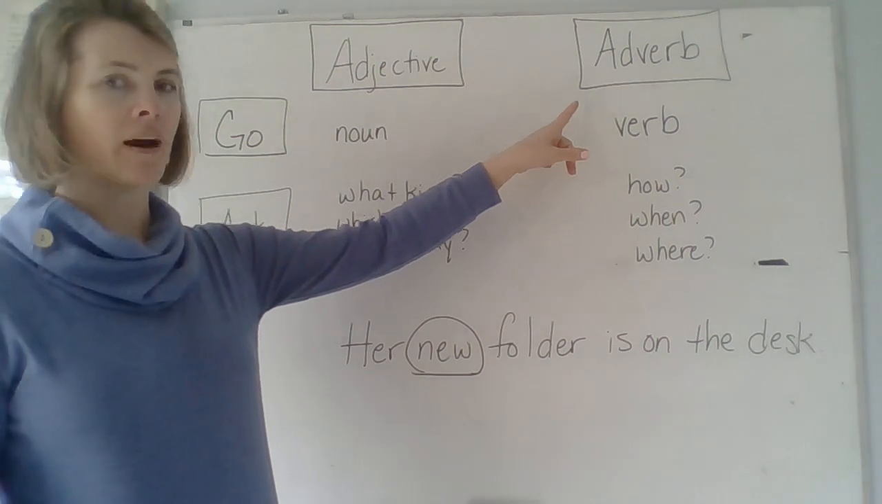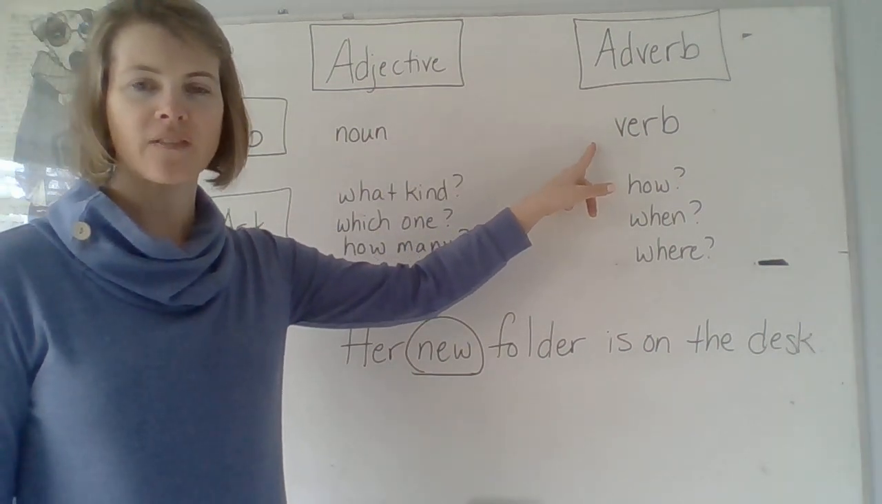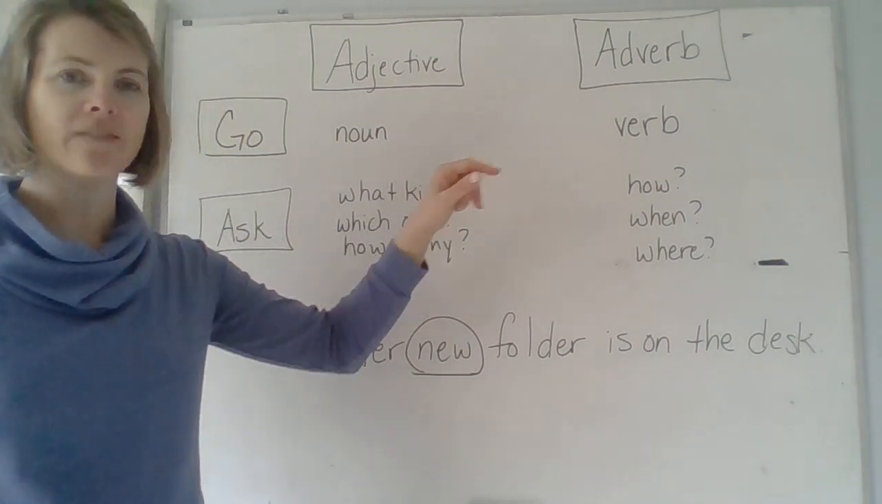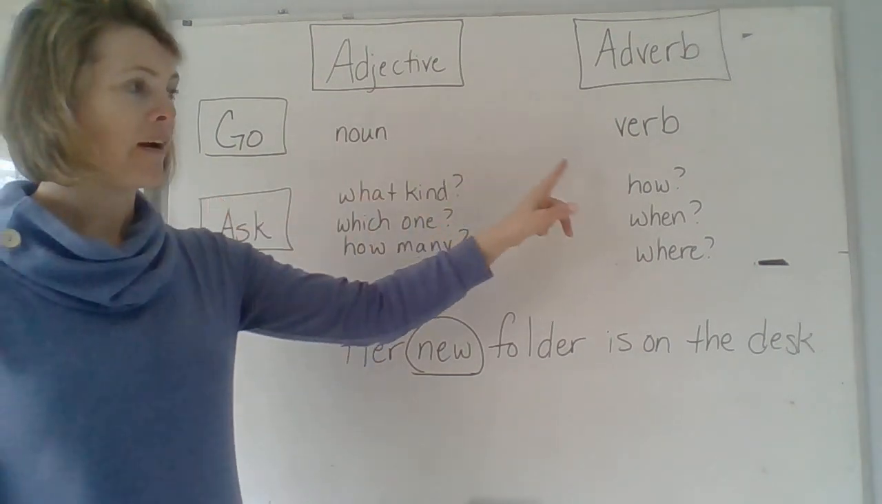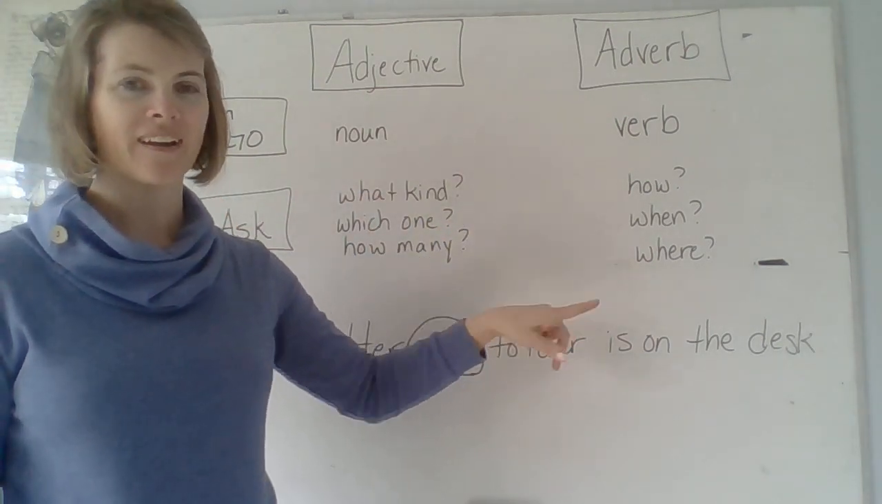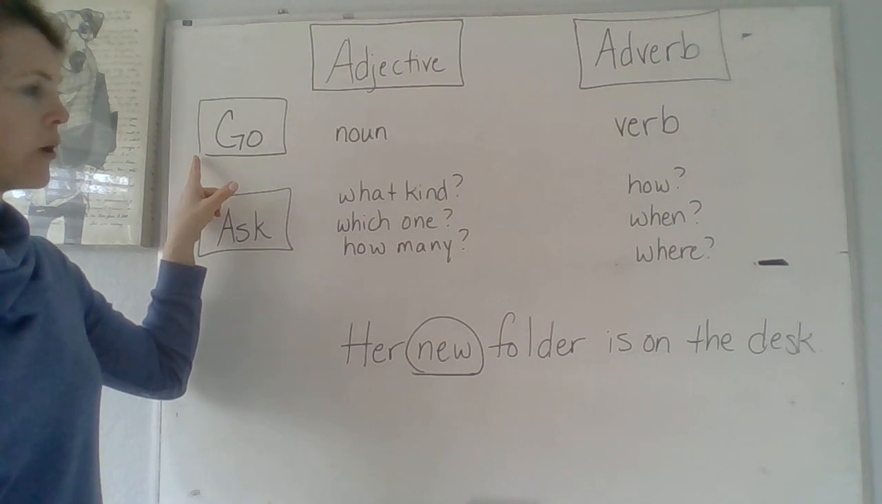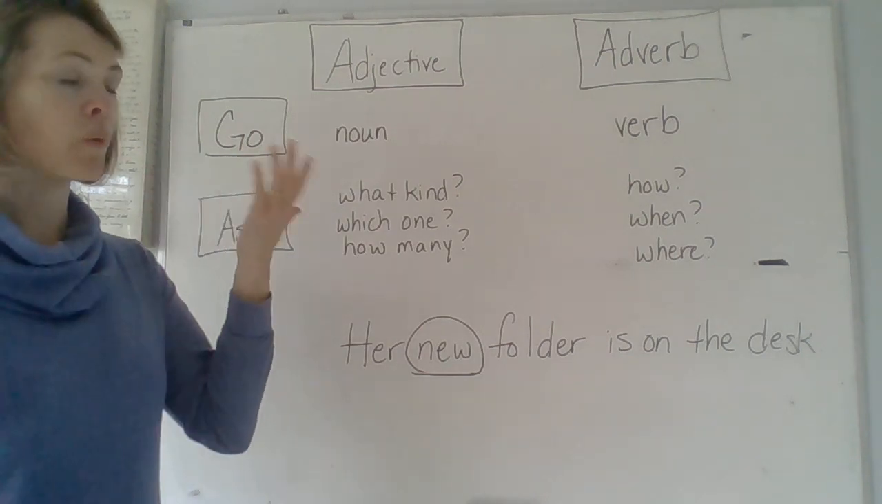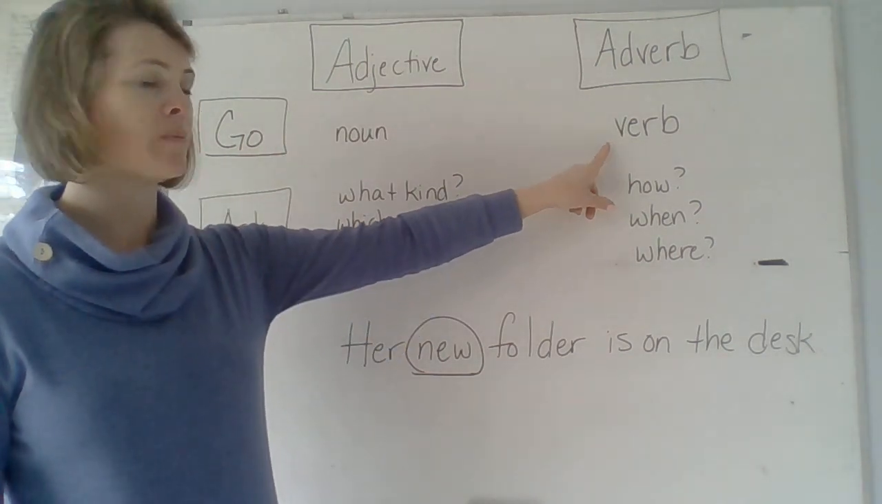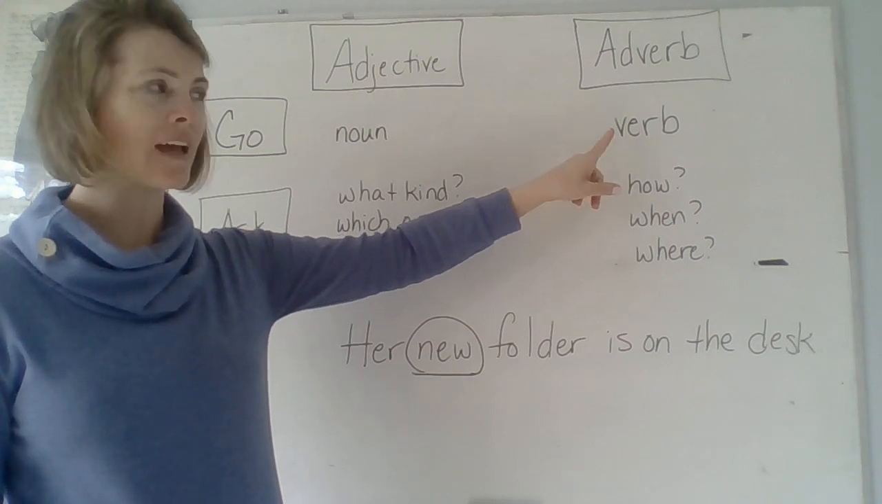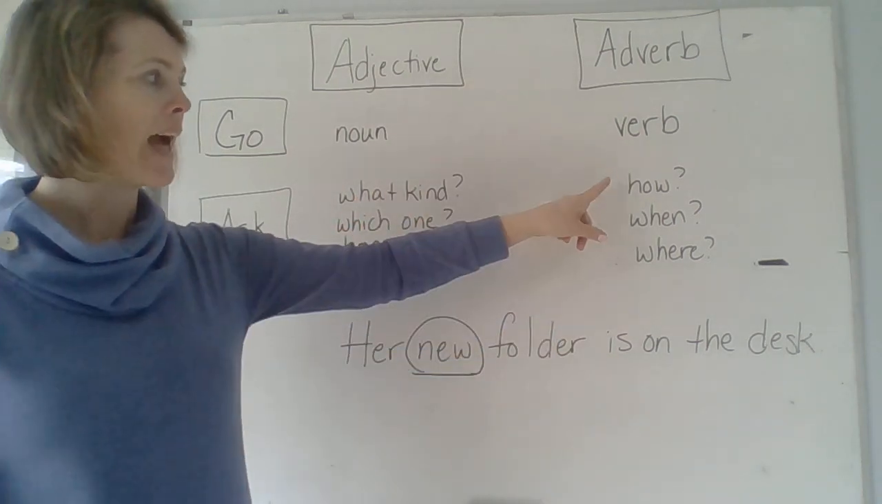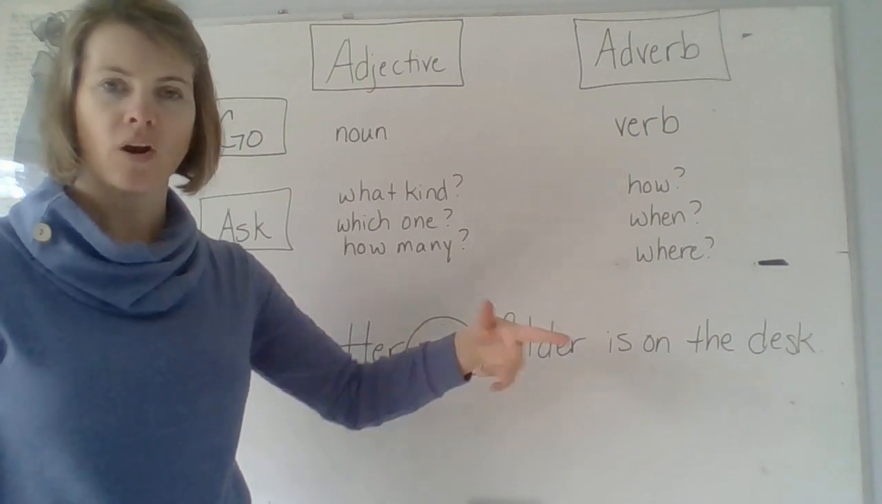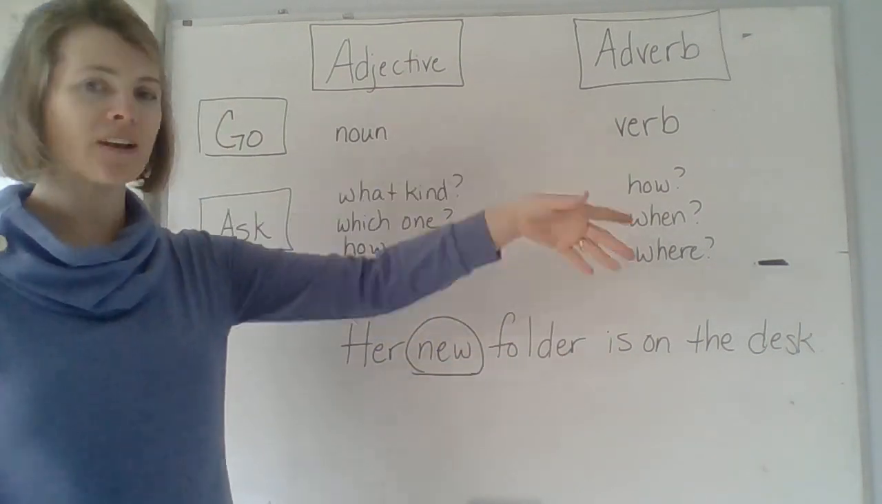An adverb modifies a verb, adjective, or another adverb. An adverb asks how, when, where. To find an adverb, go, ask, get. Where do I go? To the verb, adjective, or another adverb. What do I ask? How, when, where. What do I get? An adverb.